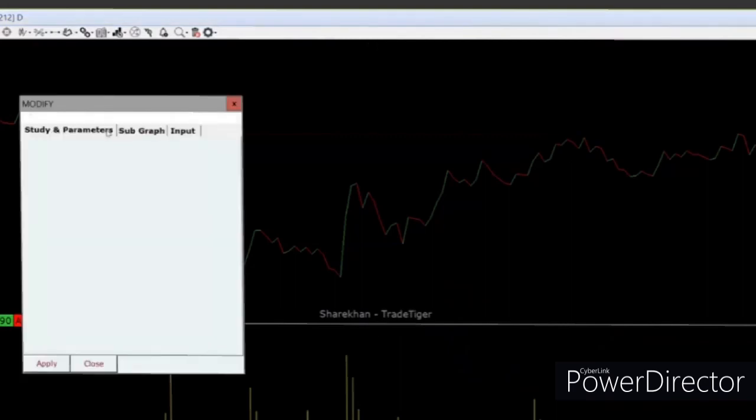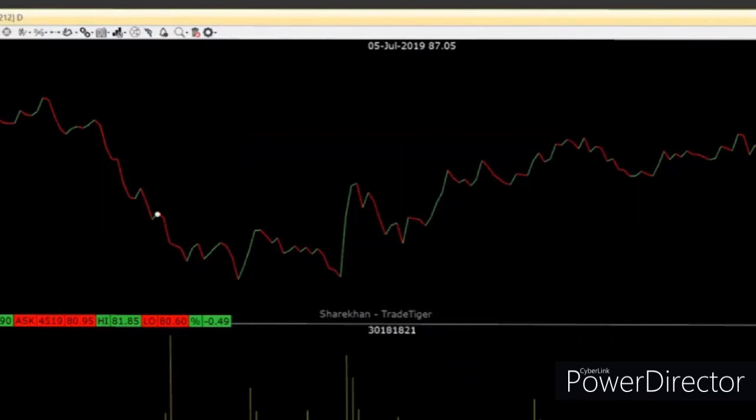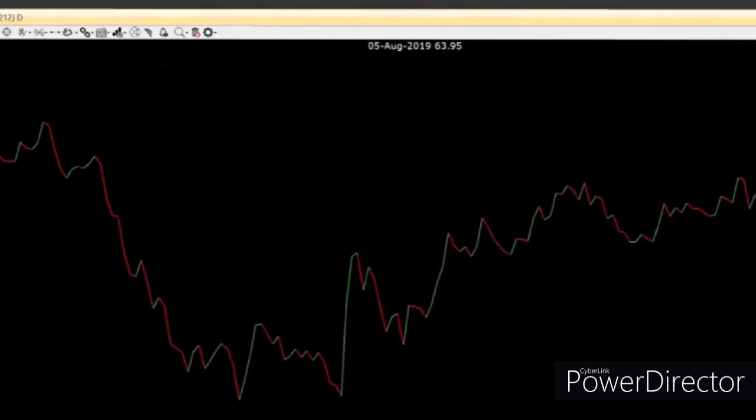I'm increasing the price width a little bit so that everybody can view this chart properly. You do not have to do that for yourself. Coming back to this, I agree that a lot of traders do use volumes as confirmation, do use volumes for trading as well. But personally, I think volumes can get a little misguiding. So since I'm not going to use it, I'm removing it right now.